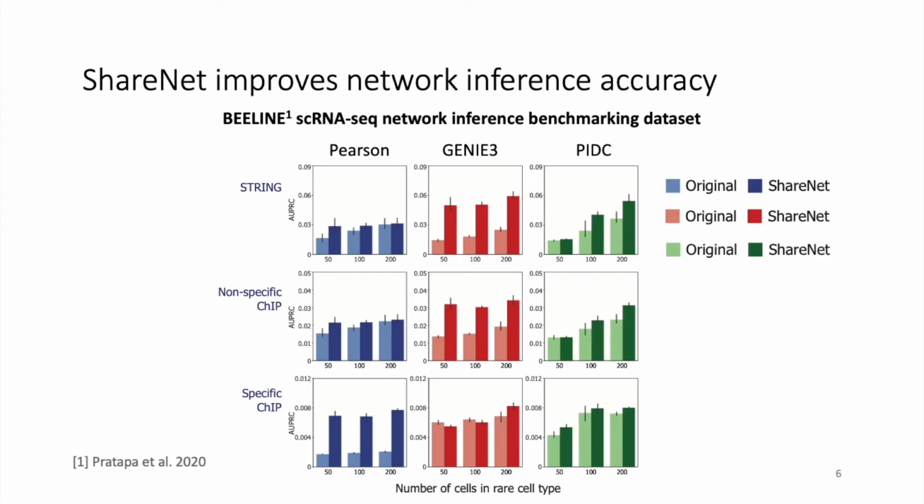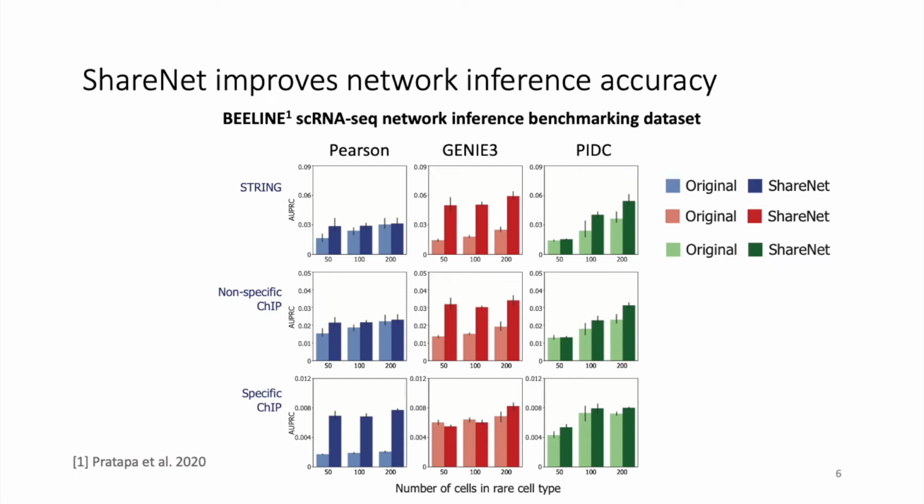We applied ShareNet first to a set of single-cell RNA-seq datasets from Beeline, a single-cell RNA-seq network inference benchmarking study. Here we considered 5 cell types, and to account for small sample sizes, we took a population of dendritic cells and downsampled the population to 50, 100, or 200 cells, while keeping the population sizes of the remaining cell types the same. We then considered the effectiveness of using ShareNet to enhance the network estimates for the downsampled dendritic cell populations.